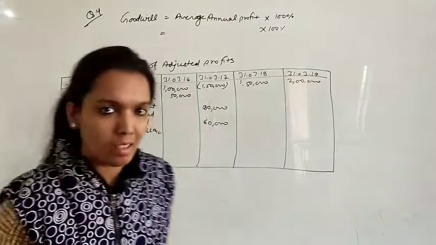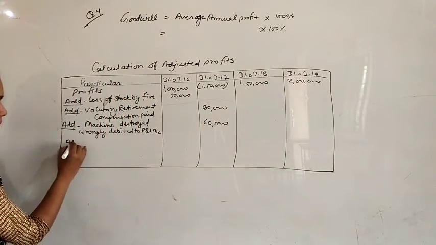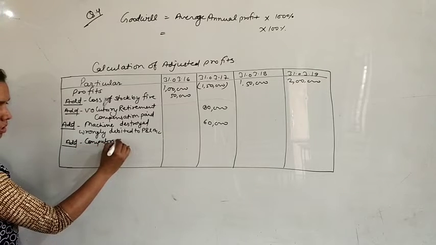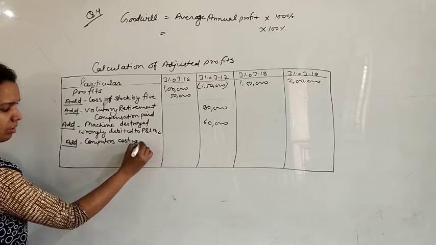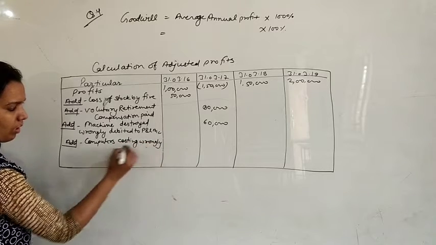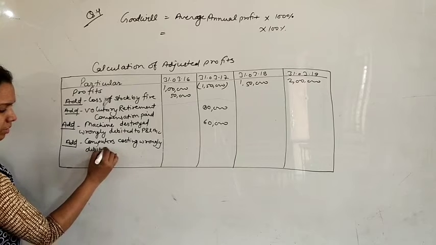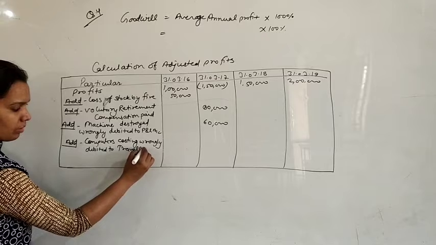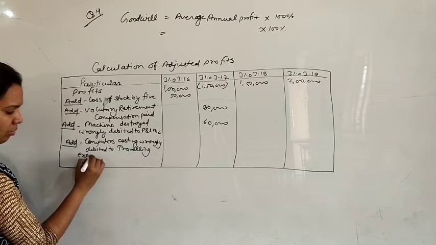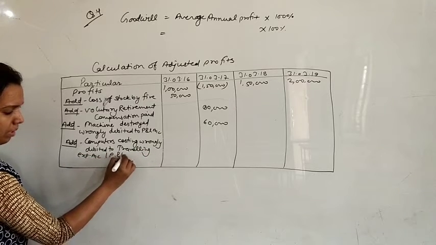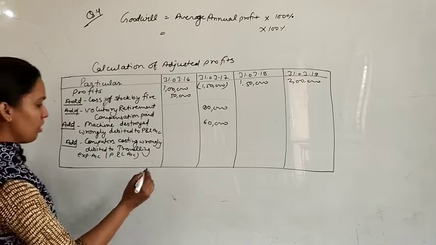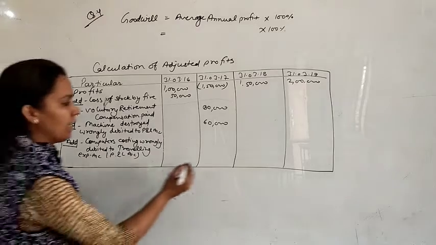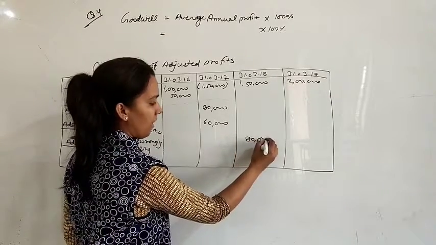So we have to add this point also. Computers costing 80,000 wrongly debited to travelling expenses account, in brackets P&L account. In which year? 1st July 2017 means the year ending 31st March 2018. So in this year 80,000 will be added back.